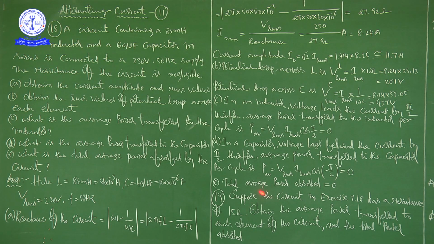Next, the 19th problem also has a link to the 18th problem. There they have given some resistance, that is 15 ohms. By considering that resistance, we calculated again what they are asking, that is average power transfer to each element of the circuit, and the total power absorbed. This is the IRMS value, and these are the values of average power transferred, and you can also calculate the total power by taking all these three things into consideration. So in our next class we will start with problem number 20.